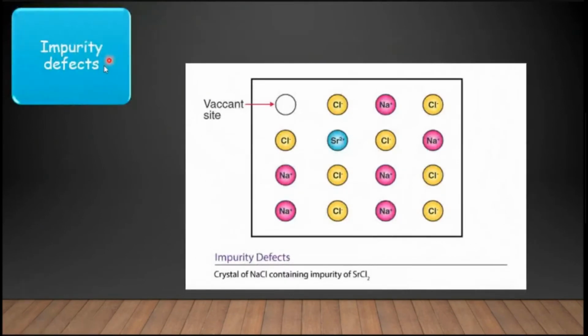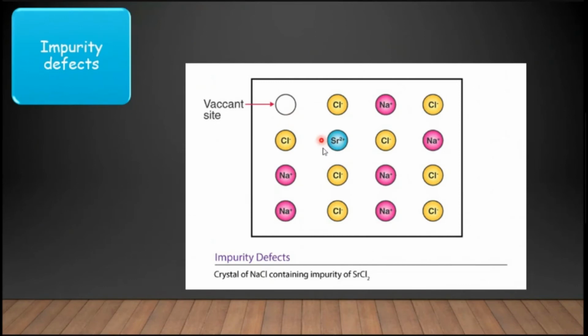The last one is impurity defect. Impurity defect is a very simple defect. Here some impurity atoms are present in the crystal lattice. If molten sodium chloride containing a small quantity of strontium chloride is crystallized, some of the sodium ions are replaced by strontium 2+ ions. Each strontium 2+ ion replaces 2 sodium ions. It occupies the lattice site of one sodium ion and the other site remains vacant.